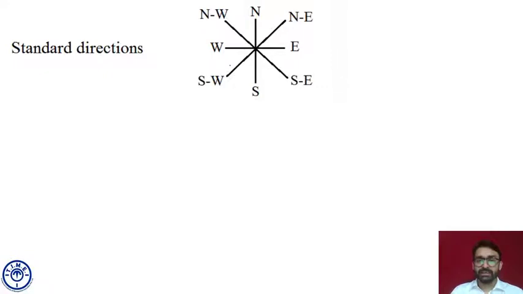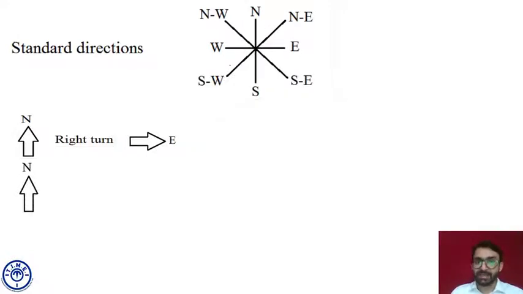Fine. What happens when somebody takes a turn, left turn or right turn? Let's discuss something about that also, which will help us in problem solving. Let's say somebody is facing north and took a right turn. That means he must be facing east now. Initially he was facing north. He took a right turn. Now he must be facing east. Fine. Now again that person is facing north, and if he takes a left turn, he must be facing west.